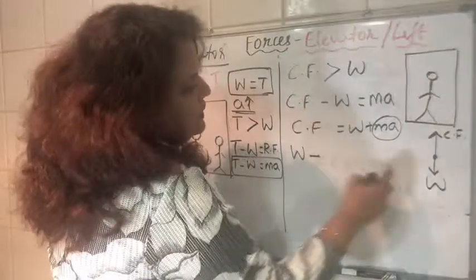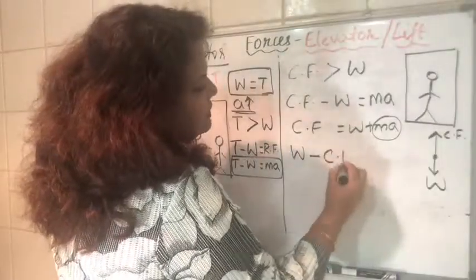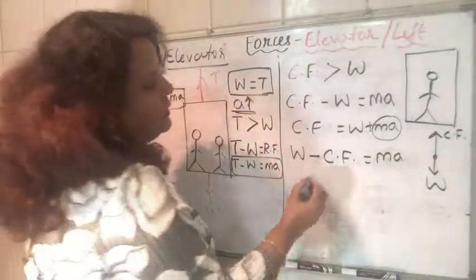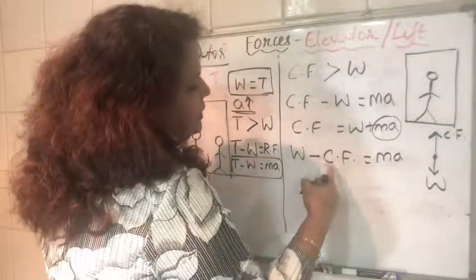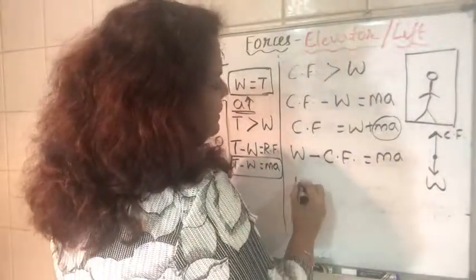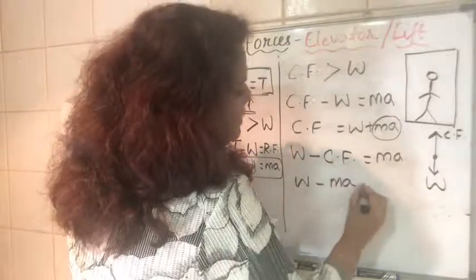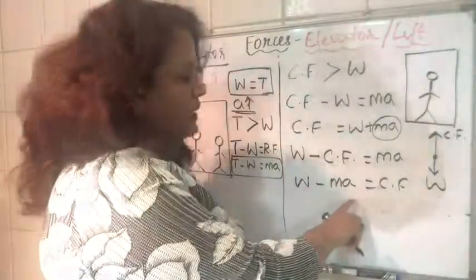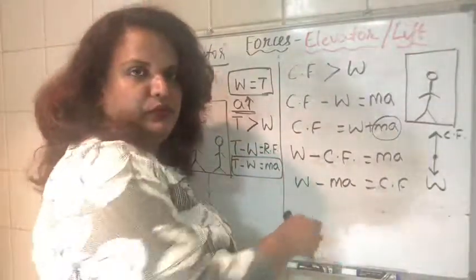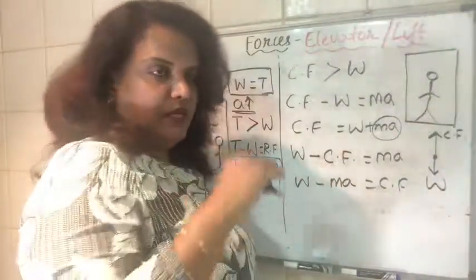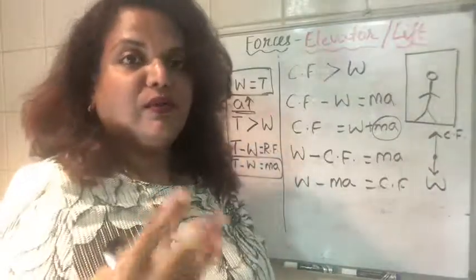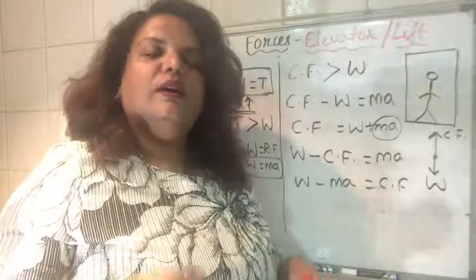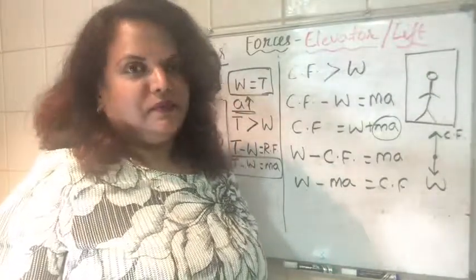Then W is greater than the contact force. So that will be equal to the resultant force Ma, right? So contact force will be equal to W minus Ma. So you notice that this term actually will be removed from the W. The resultant force, when it is subtracted from W, that is the contact force that you feel. That's the reason when it is accelerating down, we feel lighter.